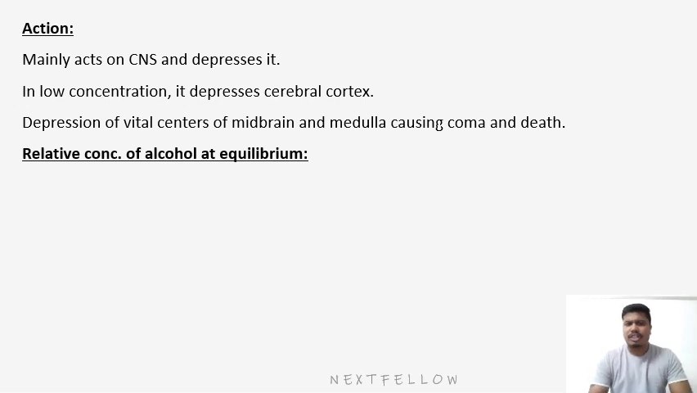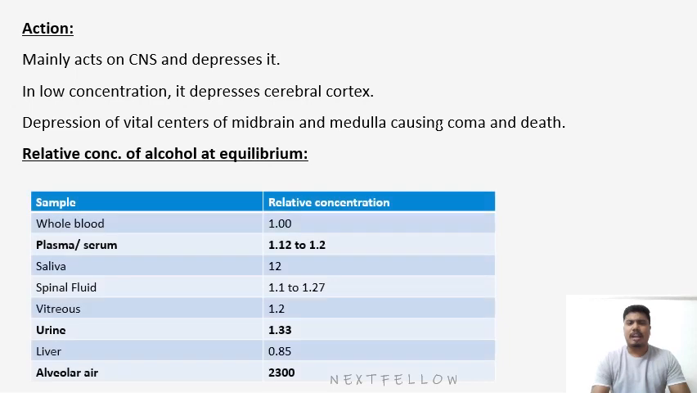The relative concentration of alcohol at equilibrium in various body organs and blood is as follows. In whole blood, if the concentration is 1, then in plasma or serum it will be 1.12 to 1.2. Similarly, in urine it will be 1.33, and in alveolar air it will be 2300. And other fluids or organs and their relative concentrations are written here.